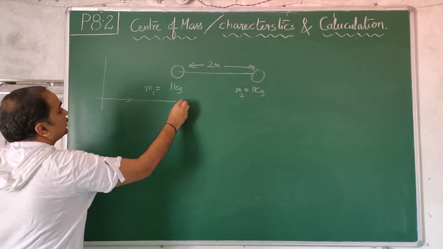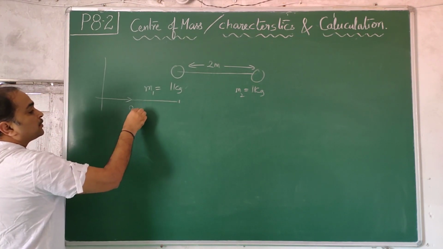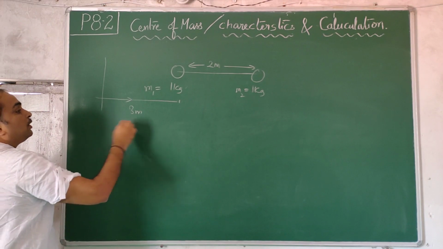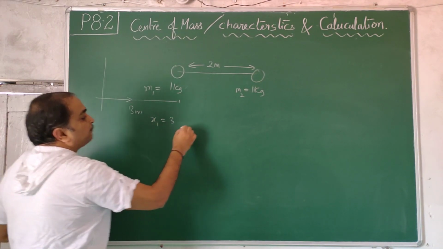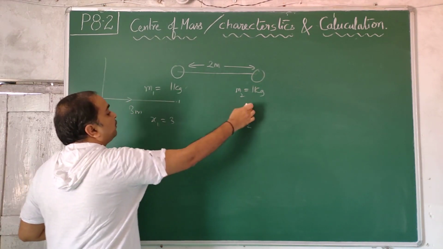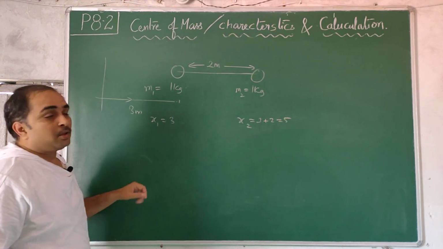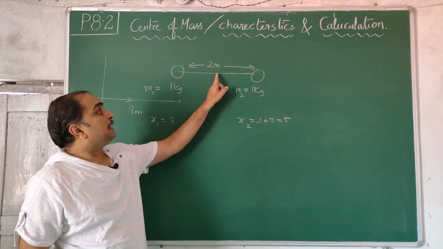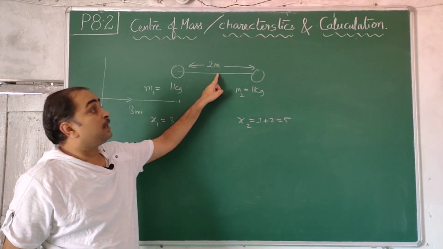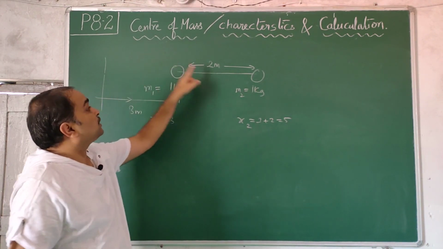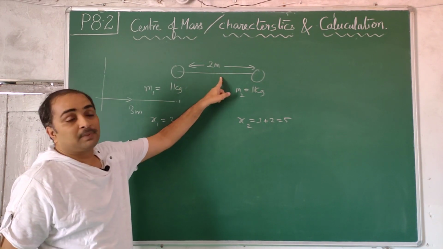Say this distance is 3 meters. So x1 is equal to 3, x2 is 3 plus 2, that is 5. You know that equal masses are there, so the center of mass lies here. So we are expecting the final answer to be the middle number. Middle number from this origin is 3 plus 1, that comes out to be 4.